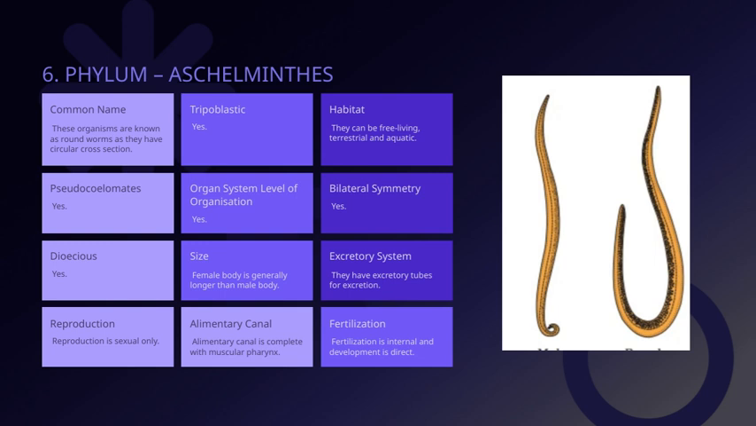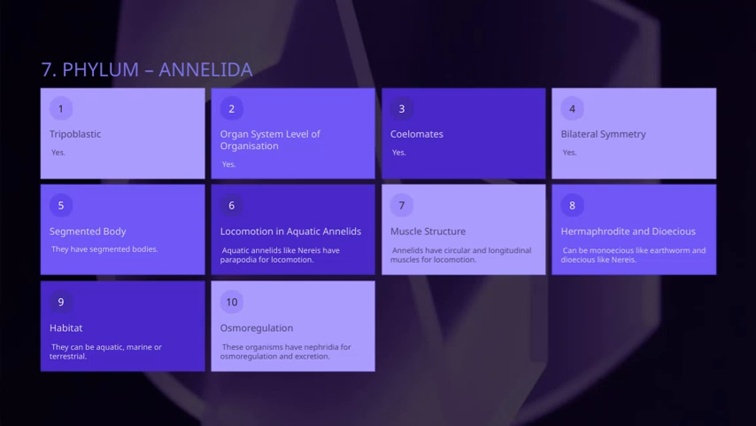To sum up, these features, internal fertilization, complete digestive systems, bilateral symmetry, and their body structure, all contribute to their success in diverse habitats and their role in the animal kingdom. Let's take a closer look at the phylum Annelida and some of its key features.